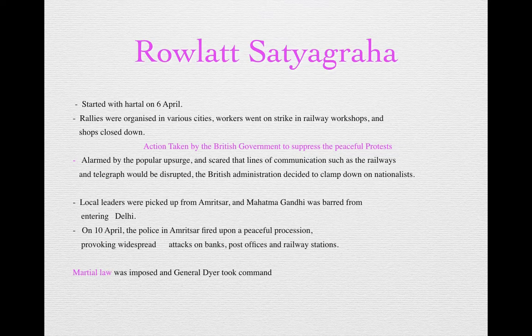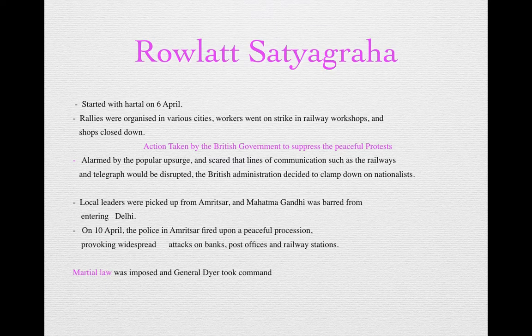Right? Peaceful protest, the government has to take some action. What they feared was that if everybody starts protesting and stops working, then all the communication lines, railways and telegraph would be disrupted. The functioning of the government could go down because of this mass protest that was taking place.